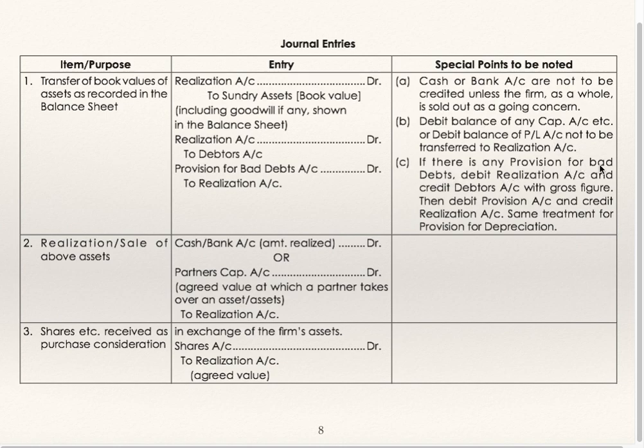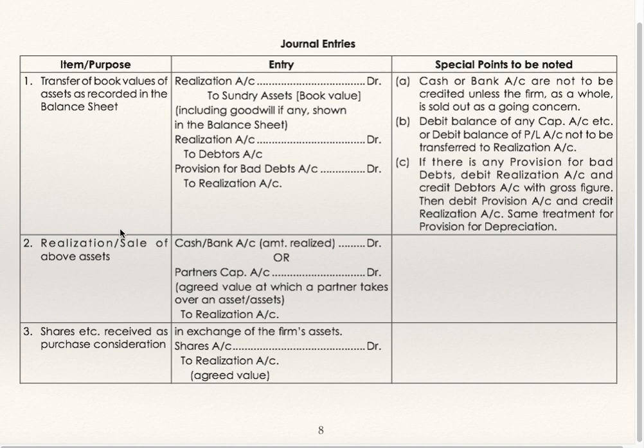If there is any provision for bad debts, debit realization account and credit debtors account with gross figure, then debit provision account and credit realization account, same treatment for provision for depreciation. Realization, sale of above assets.